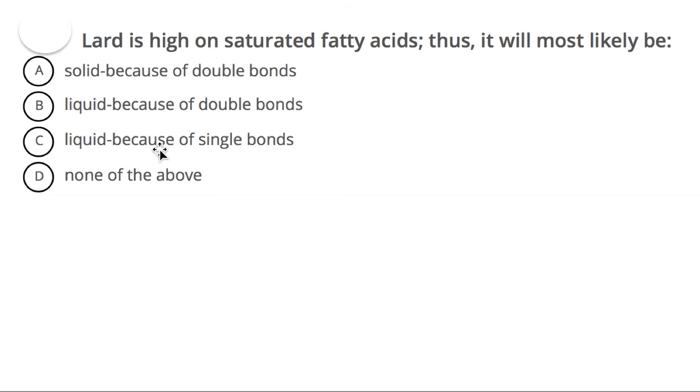It should be solid. And if you remember lard, manteca, it is solid. So the option will be D, none of the above. Because if lard is high in saturated fatty acids, then it should be solid because of the single bonds. So the correct option will be D.